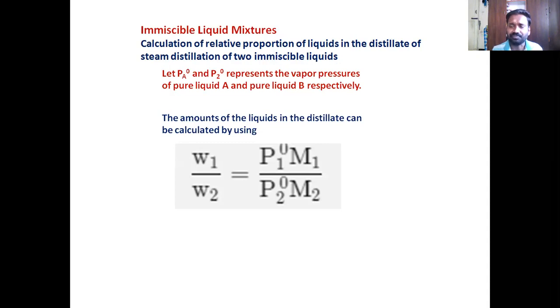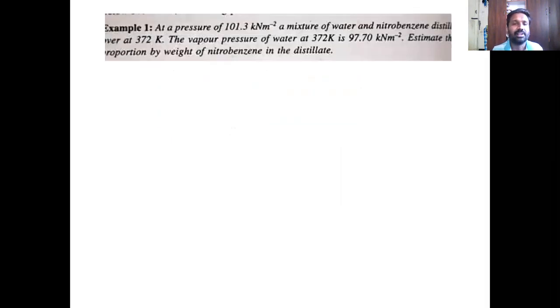So now, what is P1 naught? Pure vapor pressure of pure liquids. That's the physical constant at a given temperature. What is M1? Molecular weight of liquid 1. What is M2? Molecular weight of liquid 2. So this is a very handy and useful formula. Why? Just by knowing the molecular weights and the other physical constant, vapor pressure at the given temperature, you can calculate the relative proportions of liquid 1 and liquid 2. Is it not?